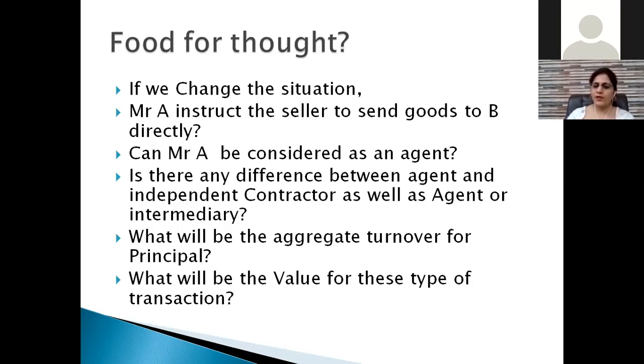Then the second question came to our mind. Suppose I sell 1 lakh goods to you, being my agent. I supply goods valuing 1 lakh to you, and you further supply it to another person for 1,20,000. Now the question came to your mind: the turnover for the principal will be 1 lakh or 1 lakh plus 1,10,000, that is 2,10,000. What will be the aggregate turnover? Then the third one is, if I am saying it will be considered or deemed as a supply, then what will be the value for that supply? Now these all are the questions that came to your mind when we are discussing principal and agent. I'm going to explain all these things.